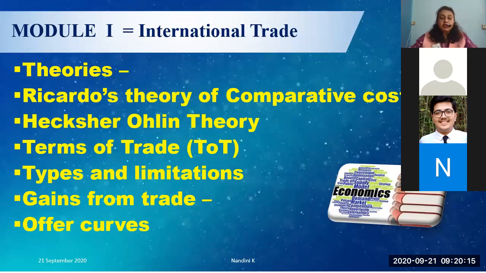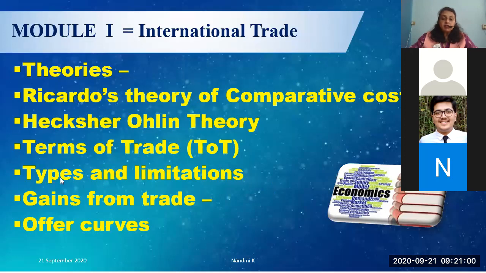Similarly, you have different types of terms of trade. So remember the definitions of gross terms of trade, net barter terms of trade, net commodity terms of trade, income terms of trade, single factorial terms of trade, and double factorial terms of trade. Small things you all can remember. You need not remember the formula. Nobody will ask you a question on formula. But the limitation of one terms of trade led to the development of another. Single factorial and double factorial terms of trade were introduced by Jacob Viner. So remember the names of these economists who are responsible for giving various types of terms of trade.